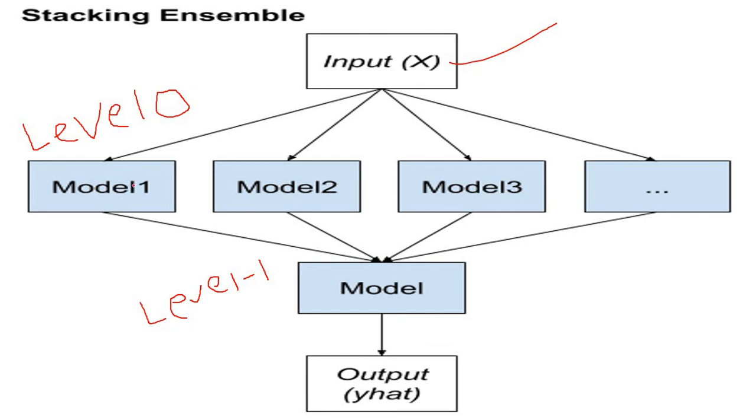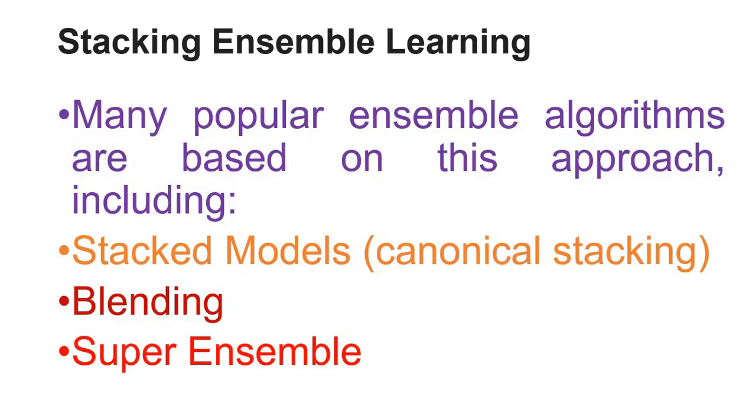Here different algorithms will be used in model 1, model 2 and model n, and finally the output is generated. So many popular ensemble algorithms are based on this approach. These include stacked models, canonical stacking, another one is blending, and the next one is super ensemble.